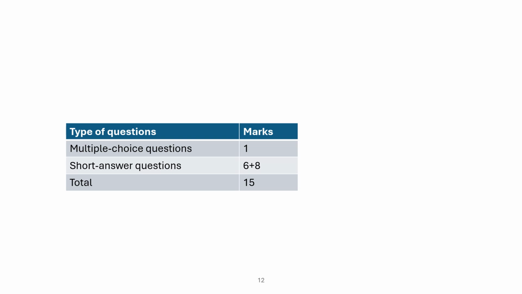In disease challenges and strategies, one multiple-choice question is worth 1 mark, and 2 short-answer questions are worth 14 marks. The overall score for this section is 15 marks. With a total possible score of 120 points, the percentage for this section is 12.5% of the total score.